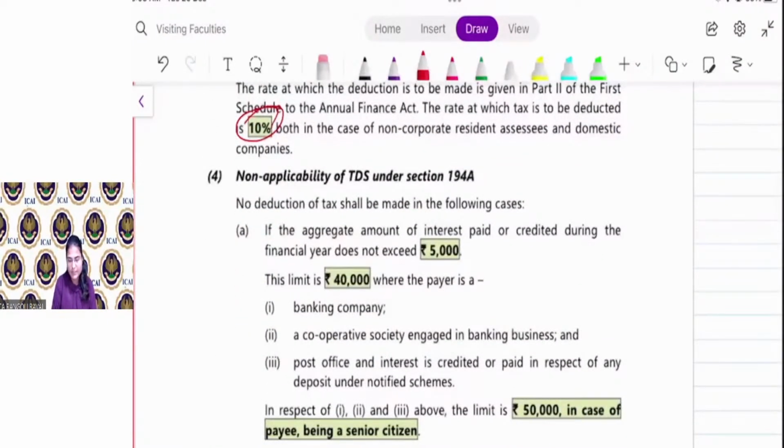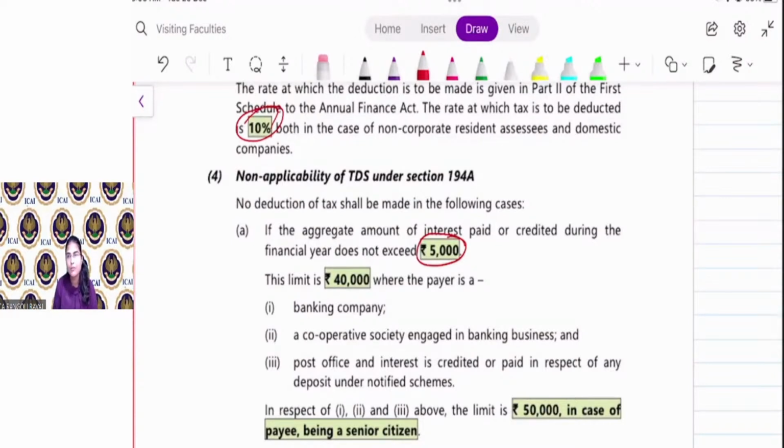Non-applicability of TDS under section 194A. When is TDS not required to be deducted? If the aggregate interest you are paying for the year is less than 5,000 or is 5,000, then TDS is not required to be deducted. The limit of 5,000 is 40,000 when the payer is a bank or cooperative society engaged in banking business or post office. Say, for example, you have a fixed deposit in a bank and the bank is paying 35,000 interest to you for the entire year.